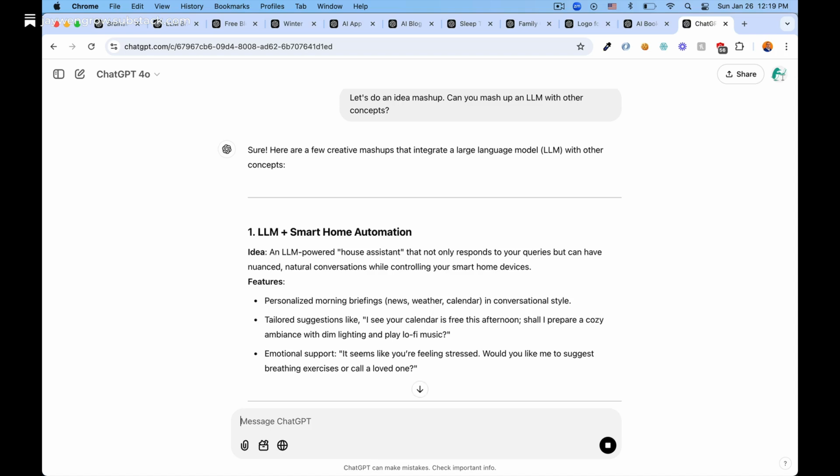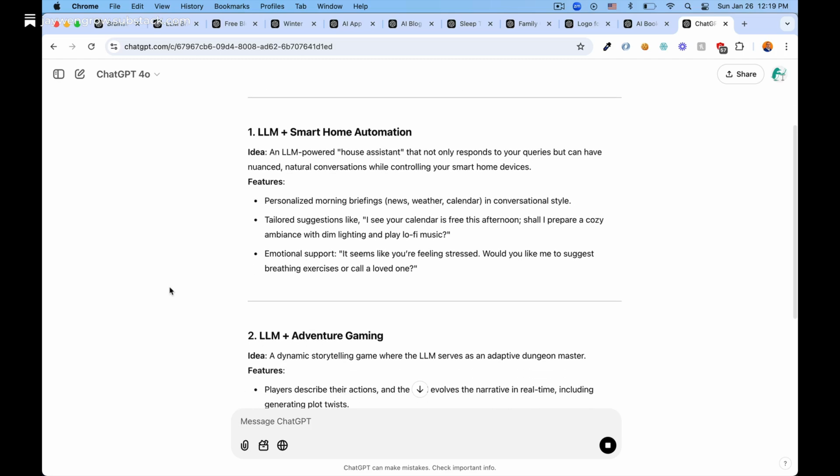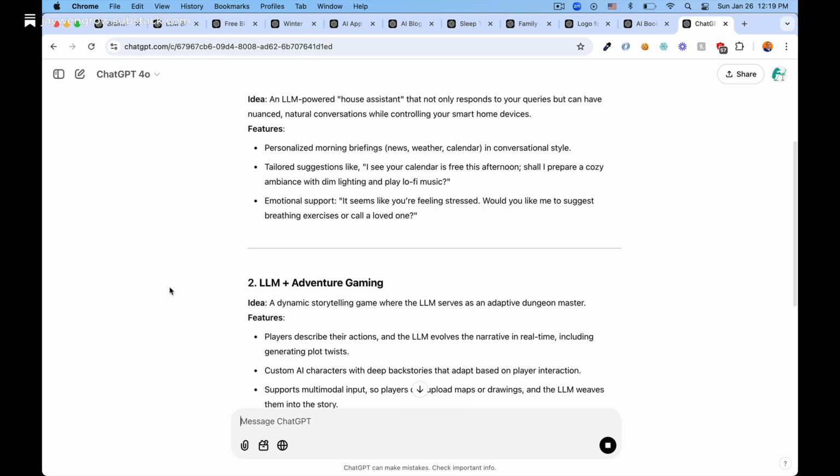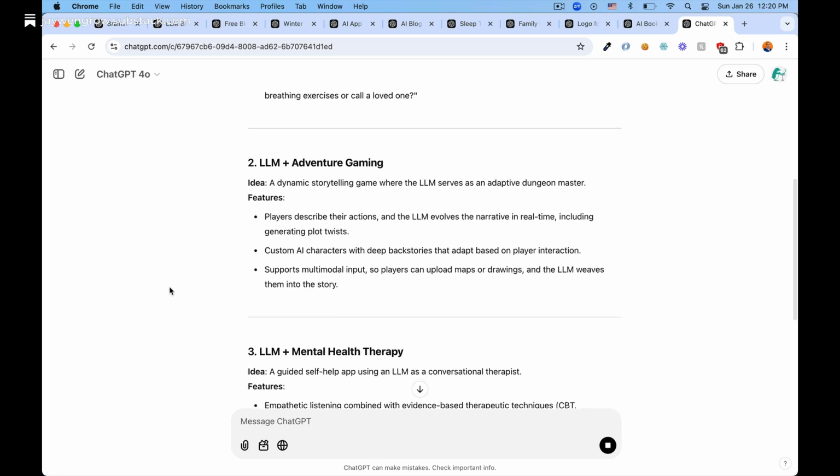Indeed, it did suggest AI-based apps. However, and this may be subjective, to me these suggestions are a bit more out of the box than the suggestions from that other previous chat about the AI-powered apps. I will let you be the judge though.